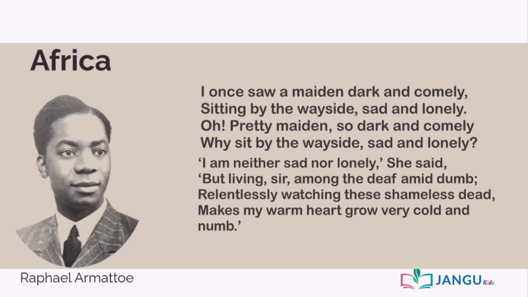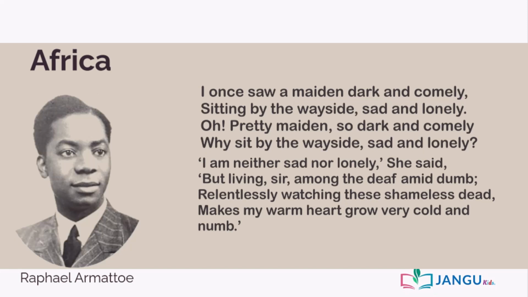The poem talks about Africa as a continent using the word dark and comely maiden to refer to the skin color of Africans and the natural resource attractiveness of Africa, thereby comparing Africa to a dark and pretty lady.